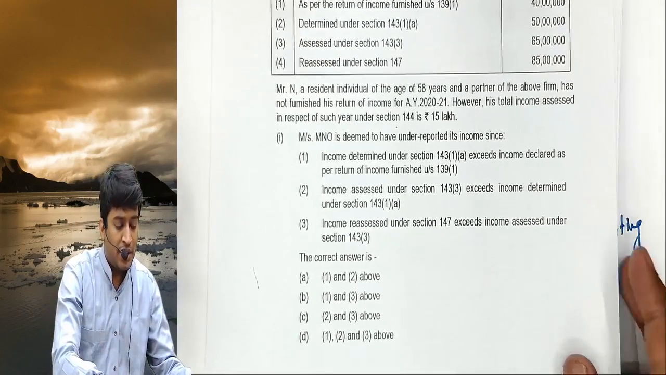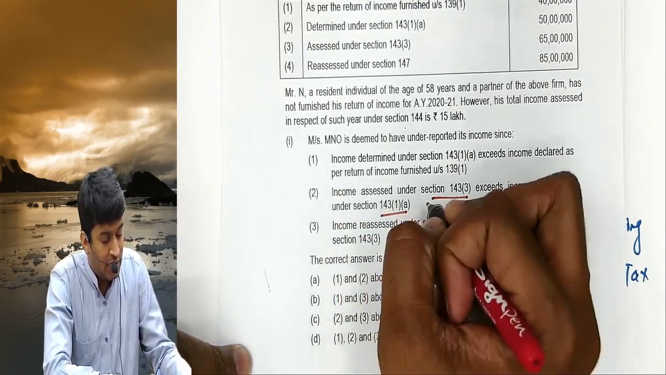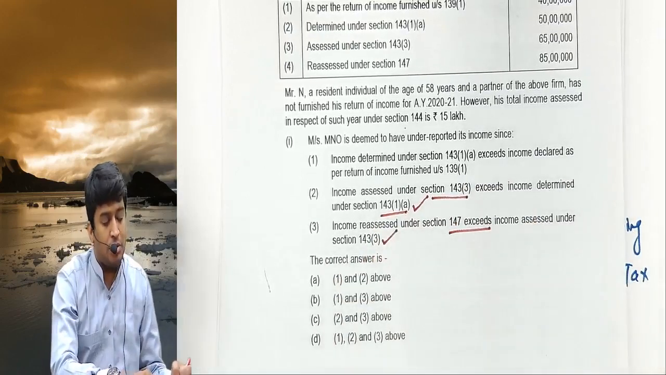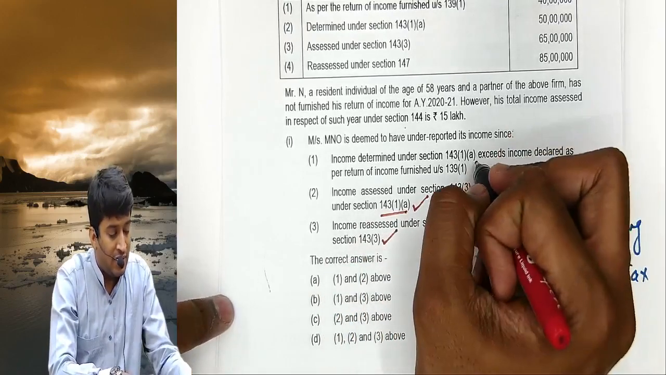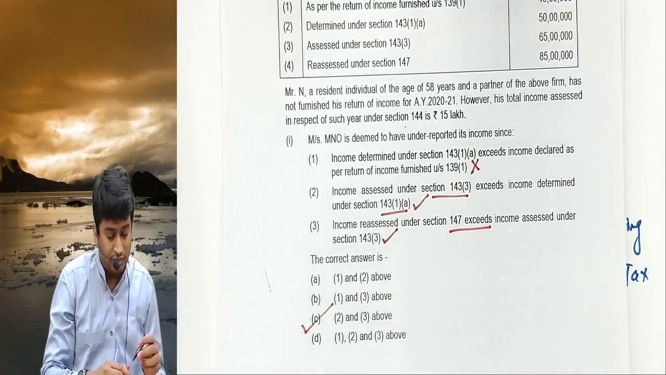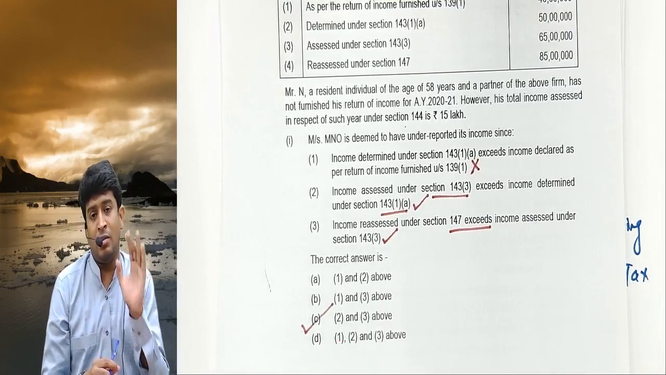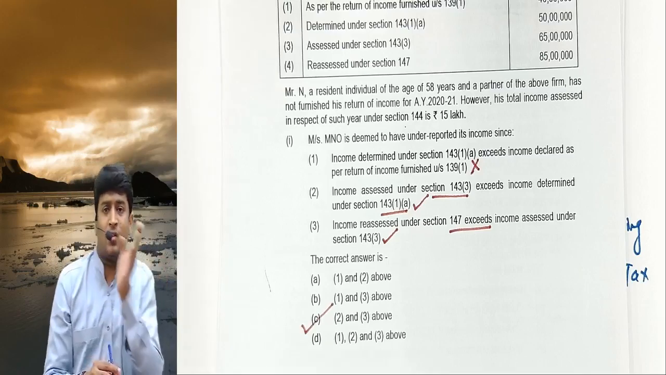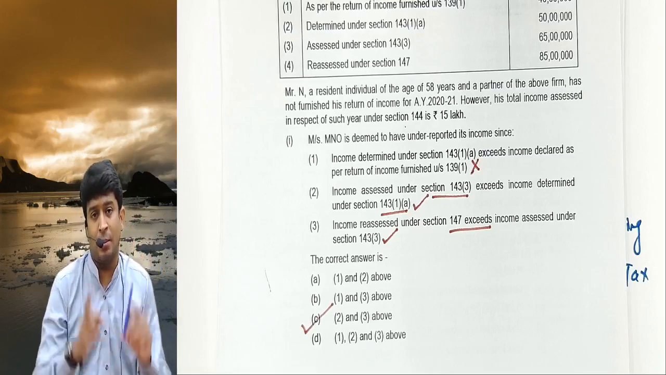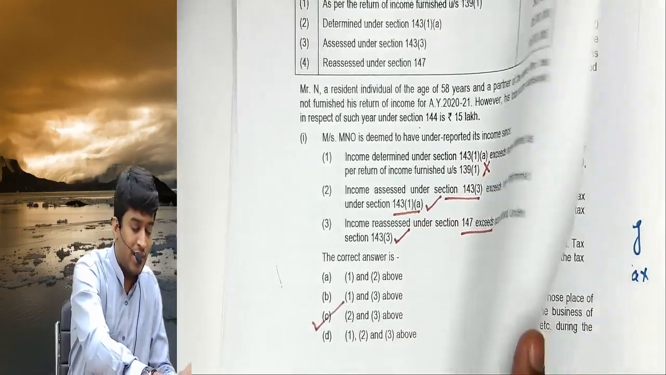So if I understand the options here, 143(3) exceeds 143(1), this is a correct option. 147 exceeds 143(3), this is also a correct option. 143(1) exceeds 139(1), this is not a correct option. So 2 and 3 are correct. So the answer is option C. Your under reporting income base should be 143(1), 143(3) with 143(1), then 147 with 143(3). If you have been attentive in my sessions, we covered this in a big chart, 6 different cases where the base was 143(1) only.